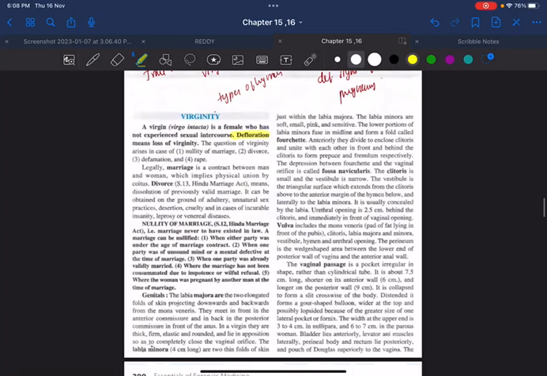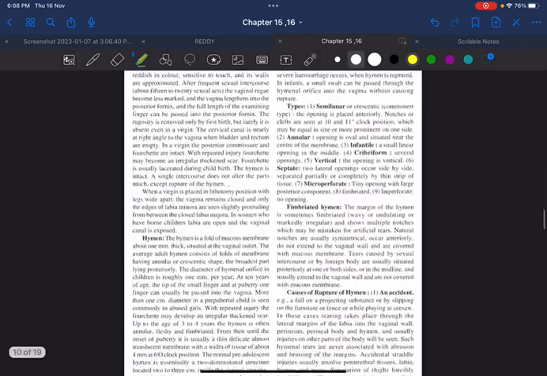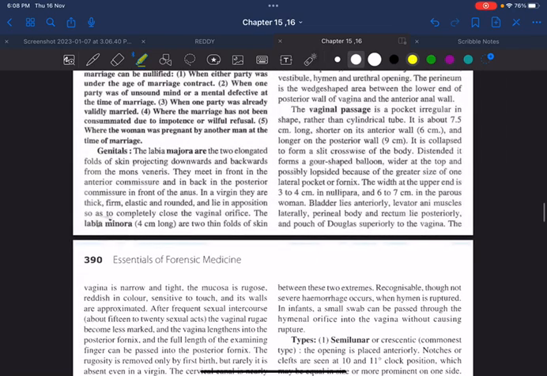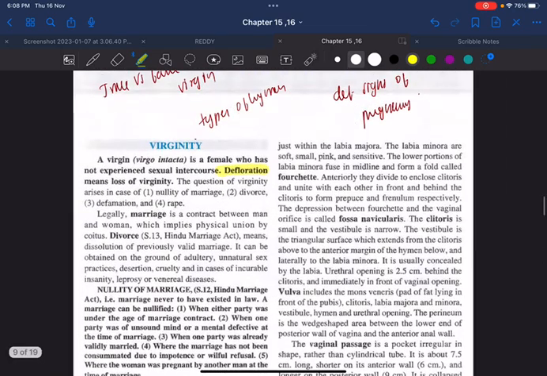So, I would like to give a brief idea about the external genitalia of the female. Remember, we have two labia majora. Within that, we have labia minora, which is attached posteriorly by what we call the fourchette, and the fourchette and vaginal orifice. In between that, we have a depression which we call fossa navicularis, and we have the clitoris, which is almost homologous to the penis in the female. Okay, the clitoris is very sensitive. It has a very rich blood supply as well as nerve supply. It has very fine nerve endings.